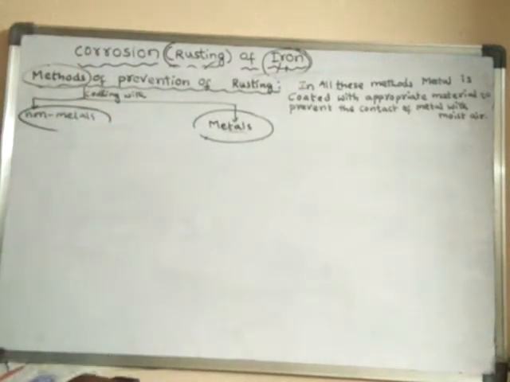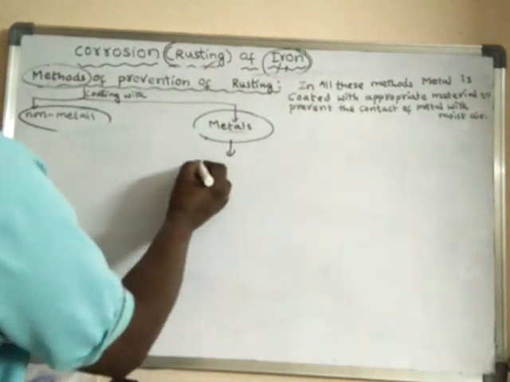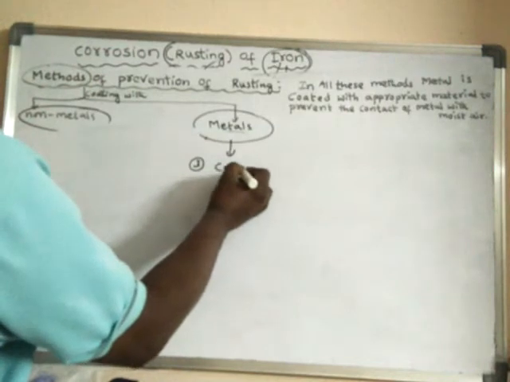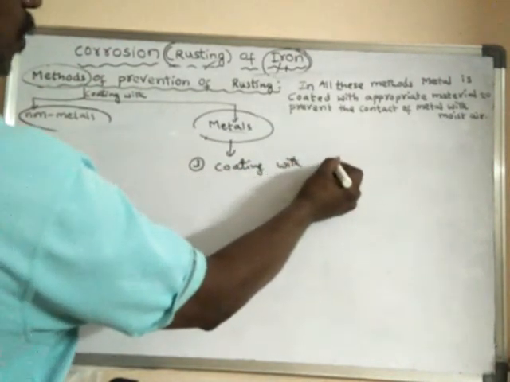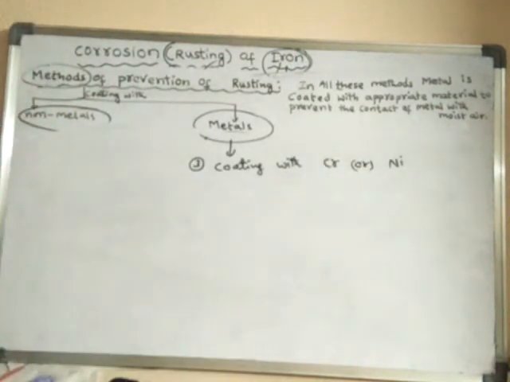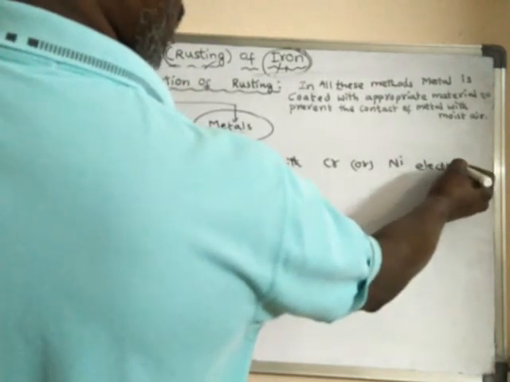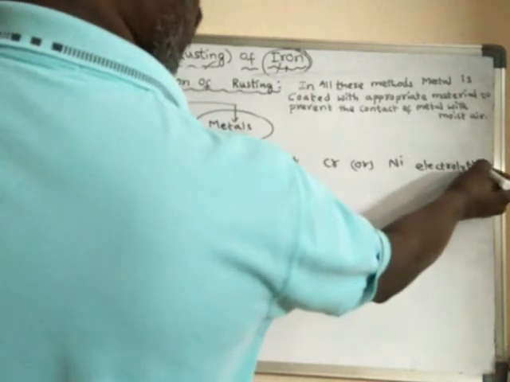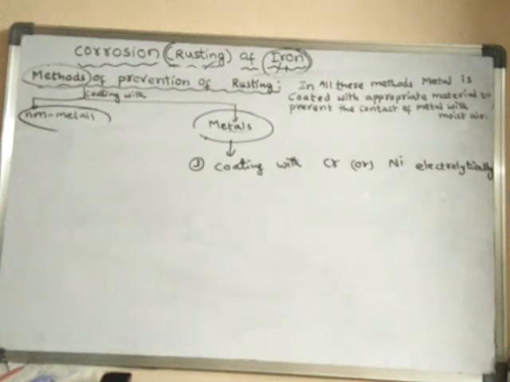The next method, the third method, is coating with chromium or nickel electrolytically.